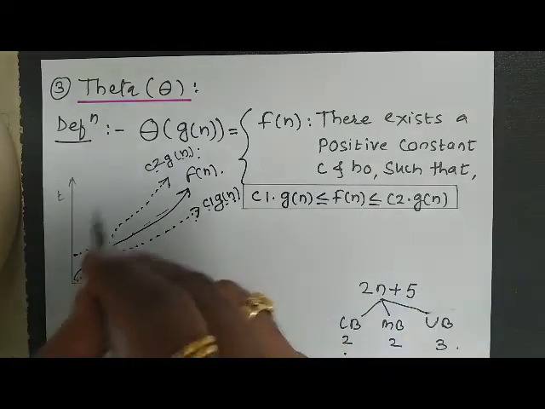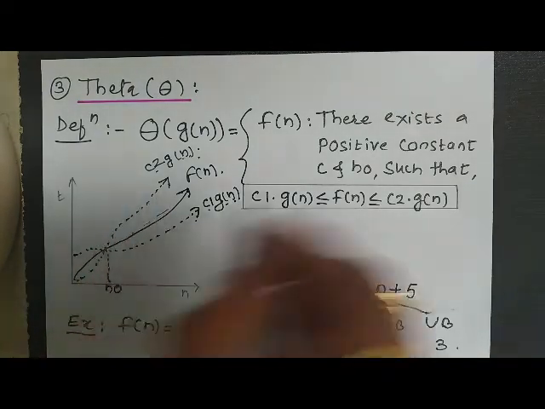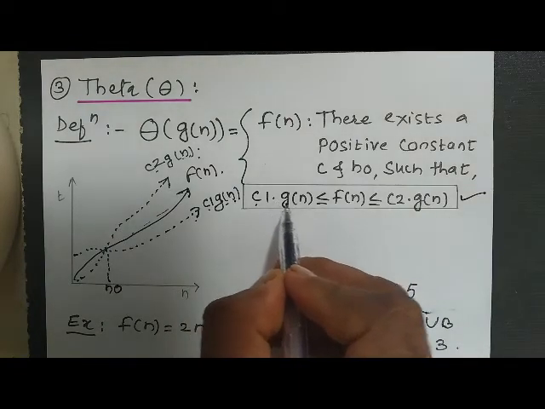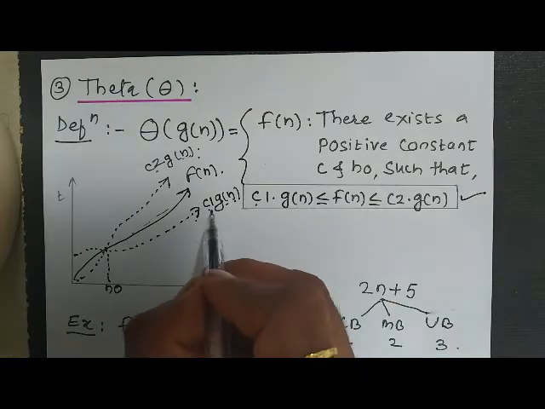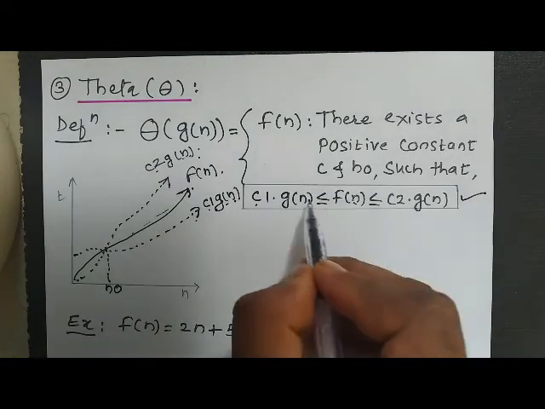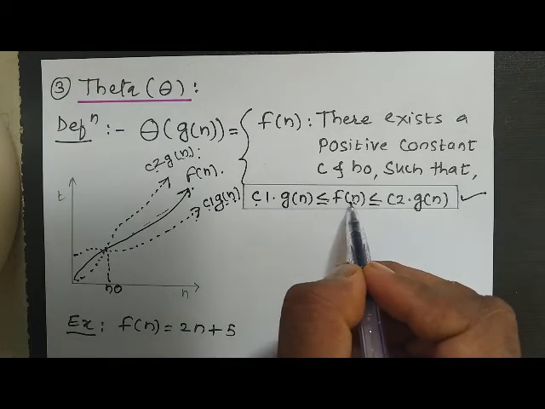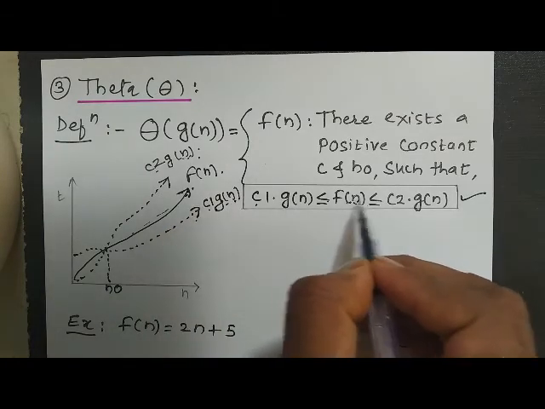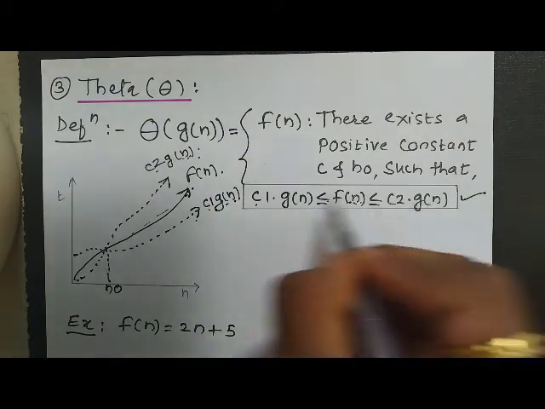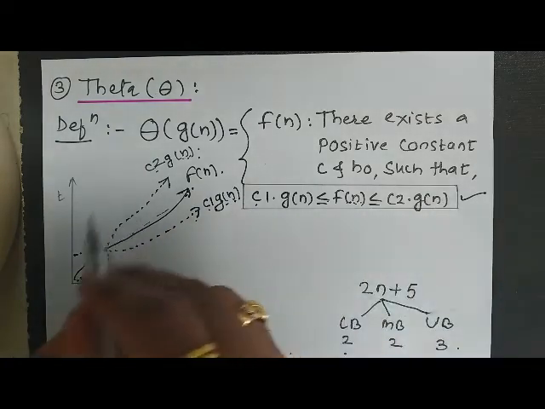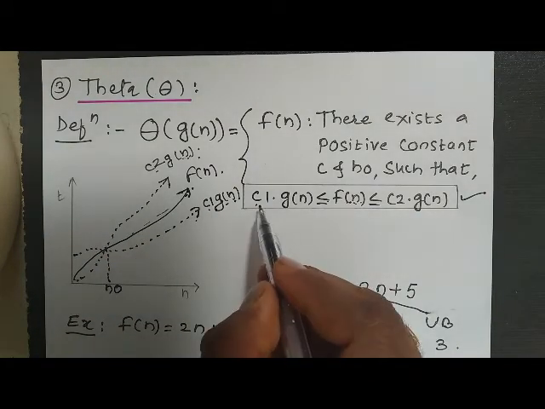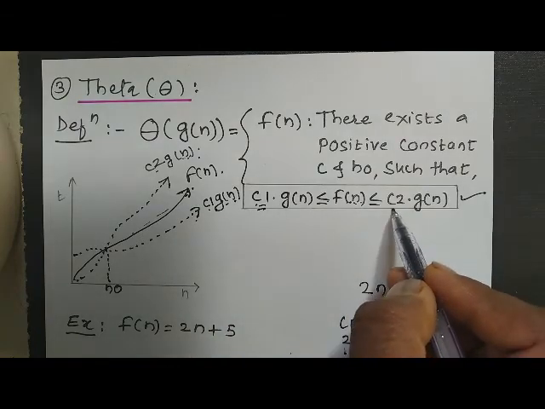So this graph is designed as per the definition. c1 into g of n is less than f of n, and f of n is less than c2 g of n. So for this particular condition, we have drawn this particular graph. Now we have to find out two different values of c1 and c2.